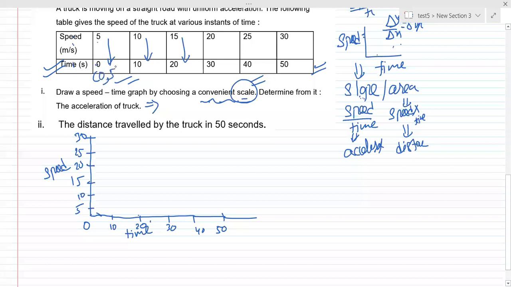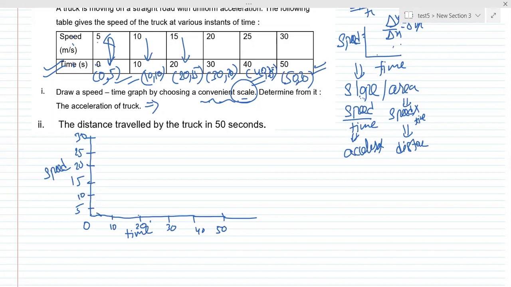0, 5. Then this is 10, 10. Then 20, 15. Then 30, 20. This is 40, 25. And this is 50, 30. Understood the coordinates? Can we start plotting them?